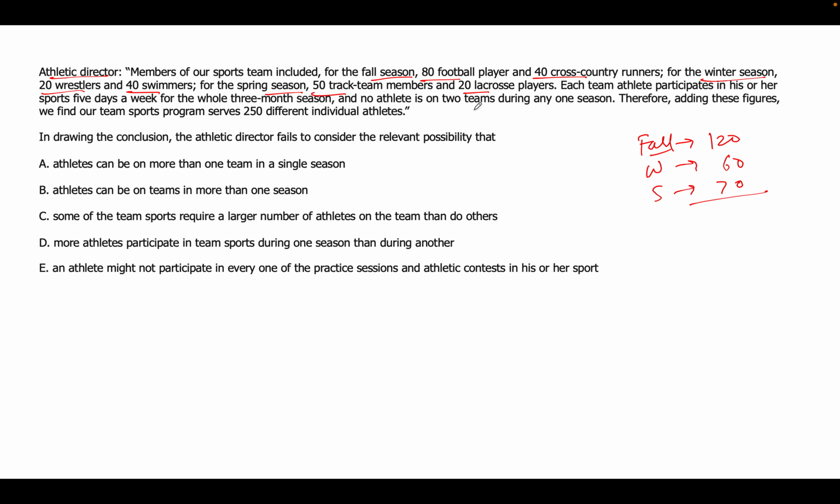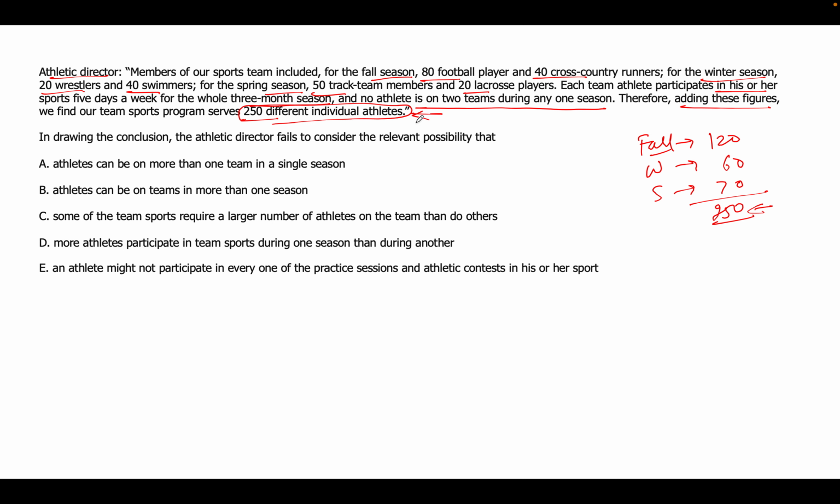Okay. And yeah, that's all. So this is the total number of teams and total number of players. So this total adds up to 250. The author says each team athlete participates in his or her sports 5 days a week for the whole 3 month season, and no athlete is on two teams during one season. Therefore, adding these figures, we find our team sports program serves 250 different individual athletes. So this is the conclusion that the total number of athletes is 250 different people we are dealing with.